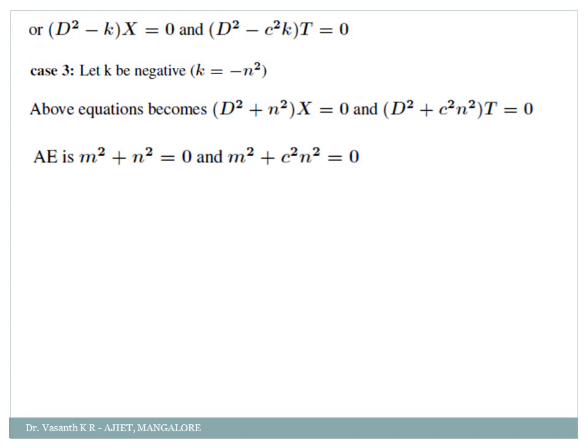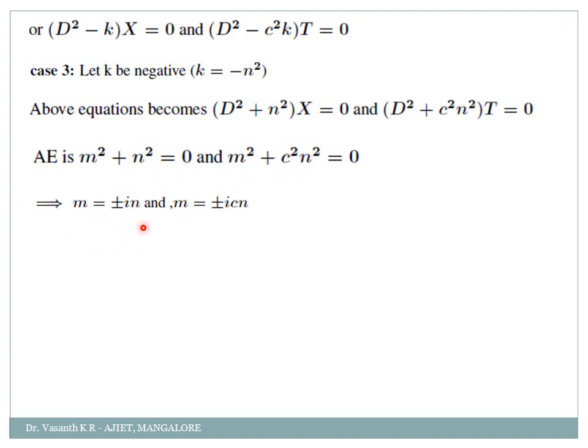Proper? Okay. Now what are the roots of this equation? m square plus n square equal to 0. See, when I take n square to the other side, what will become? Minus n square. For example, if I have m square plus 1 equal to 0, what will I get? m is equal to plus or minus i. Am I right? If I have m square plus 4 equal to 0, what will I get? m equal to plus or minus 2i roots. Same way, if I have m square plus n square equal to 0, I will get m is equal to plus or minus ni. Proper? And same way here, plus or minus cni. Correct? These are the roots of this equation.